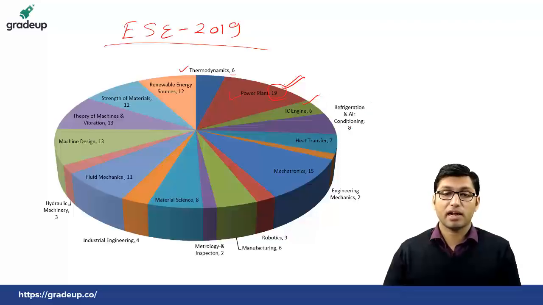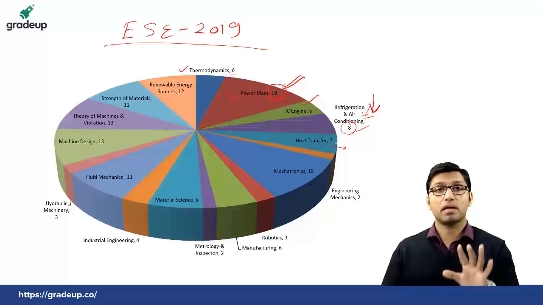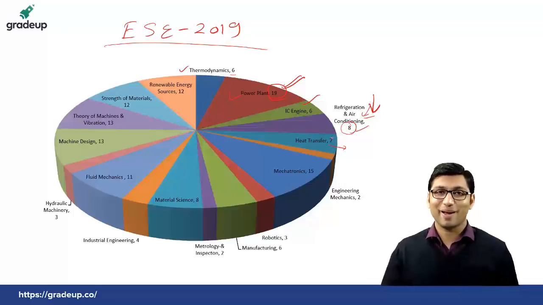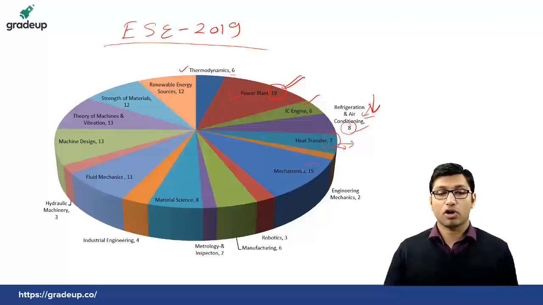From refrigeration and air conditioning, there were 8 questions, and previously there used to be 14 and 15 questions in 17-18. So this time the number of questions has been reduced for refrigeration and air conditioning. Heat transfer is the only subject that has maintained its consistency in terms of number of questions, because in 17 and 18 also there were 7 questions from heat transfer, and this time also there were 7 questions from heat transfer.